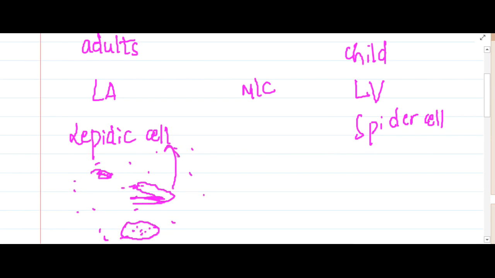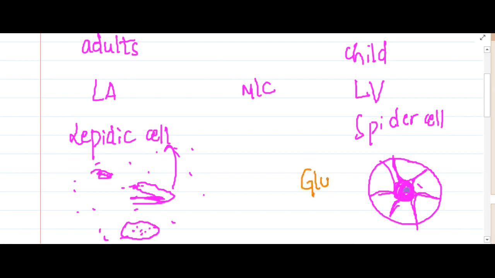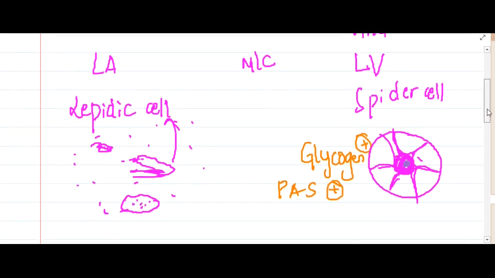Okay, then we have spider cells in rhabdomyosarcoma. How do these spider cells look? The spider cells are bigger cells, and they have a nucleus, and from the nucleus there are some radial fibers going out like this. Okay, so this is how the spider cell looks. This spider cell is glycogen positive, and it is also PAS positive, periodic acid-Schiff stain positive.